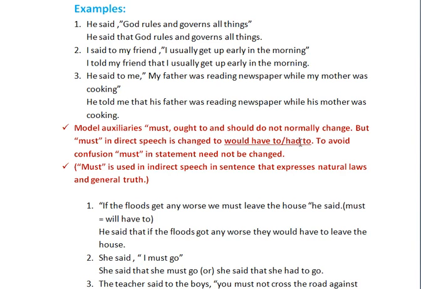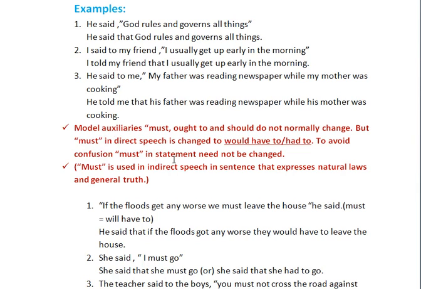If you like, instead of must you can use would have to or had to, or else you can keep the same must in the indirect speech also. To avoid confusion, must in a statement need not be changed.